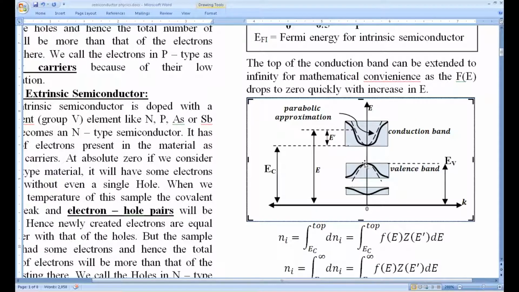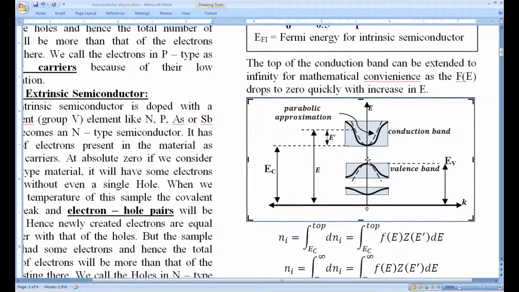If we are using the energies in the valence band for calculation of holes, the energies here are once again measured with respect to this edge, because it's another inverted parabola in the case of the valence band also. So these inverted energies once again are measured with respect to EV but not with respect to 0. So one has to do the same subtraction to get the E dash corresponding to valence band holes.